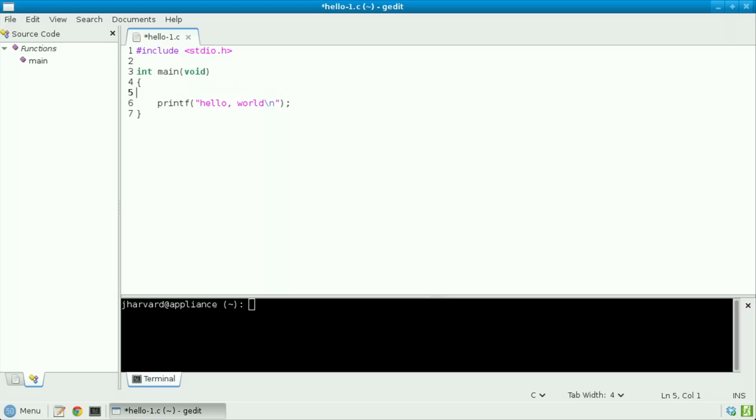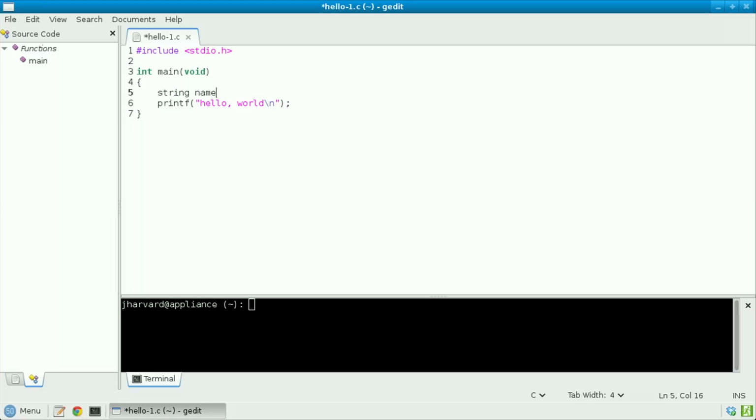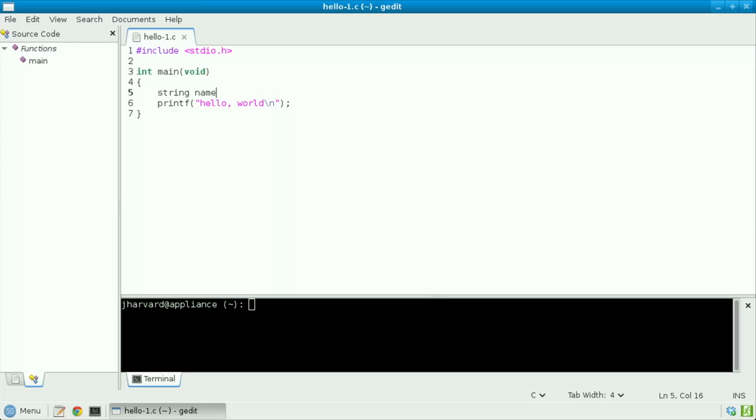So let's take a leap forward, undo that change, and instead insert a new line of code where line 5 once was. Specifically, what I'm going to do here is add in string name, thereby declaring a variable. Notice that in C, not only do you have to give a variable a name, which in this case is name, you also have to specify what type it is. We'll see other types before long, among them integers and floating point values and more, but for now, string is just a word or a phrase, more formally a sequence of 0 or more characters. So at the moment, this line 5 is saying, give me a variable called name whose data type is string.